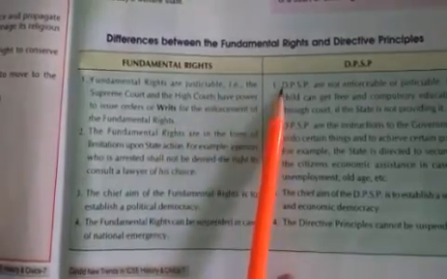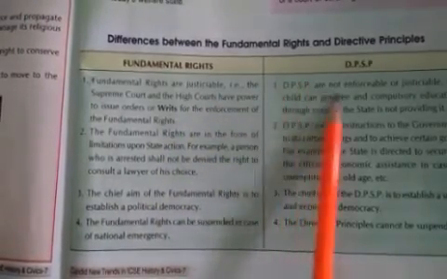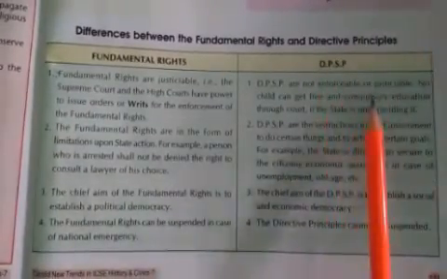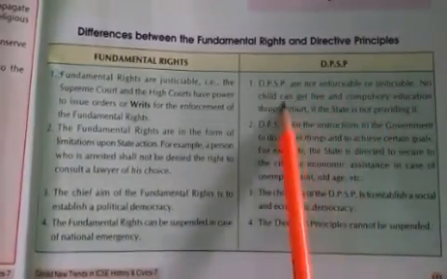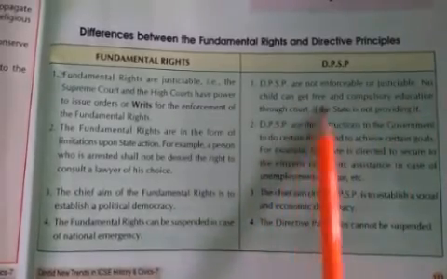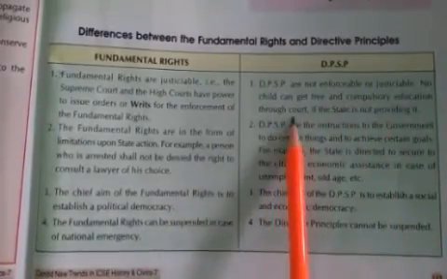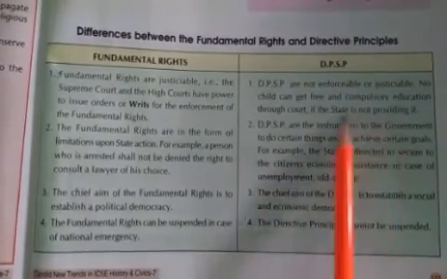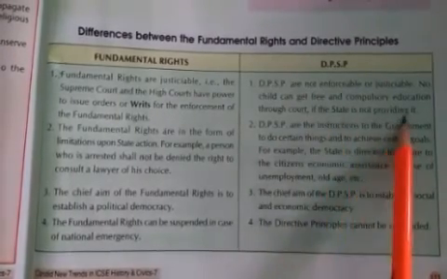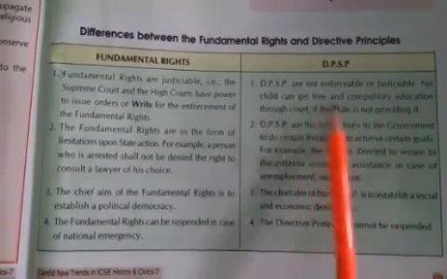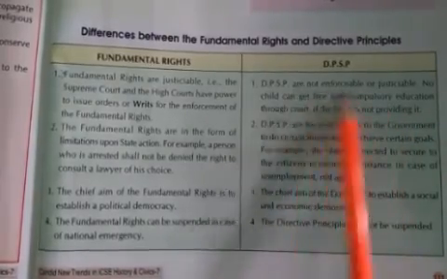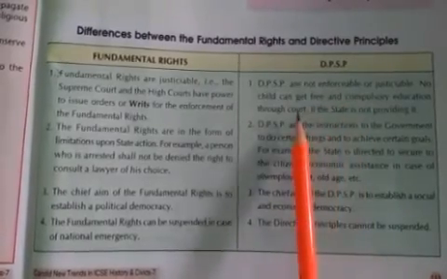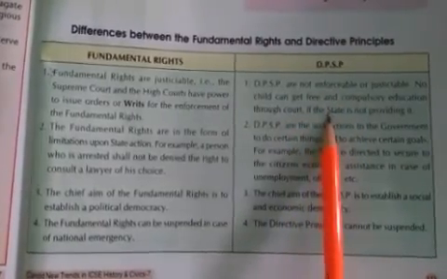While directive principles of state policy are not enforceable or justiciable. No child can get free and compulsory education through court if the state is not providing. If the state government is not providing compulsory and free education, then the court will not force it.